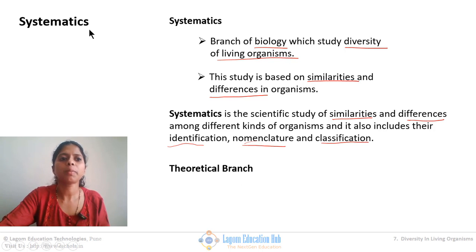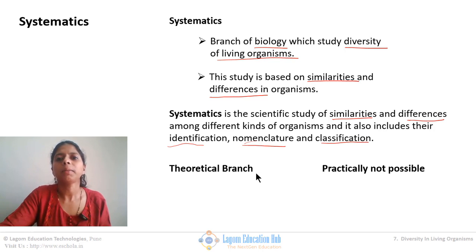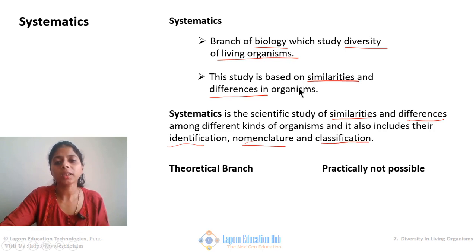So this branch, systematics, proved to be a totally theoretical branch, which is practically not possible. So again it was a big disappointment. They prepared one branch which would study similarities and dissimilarities, but they found that it is practically not applicable.